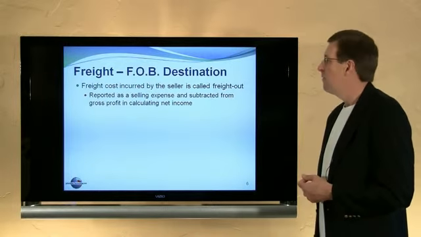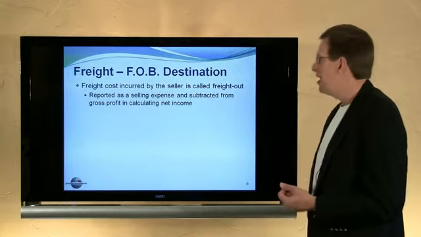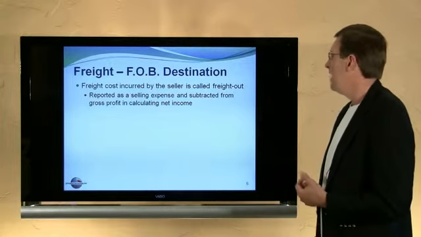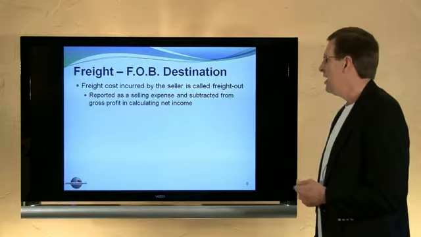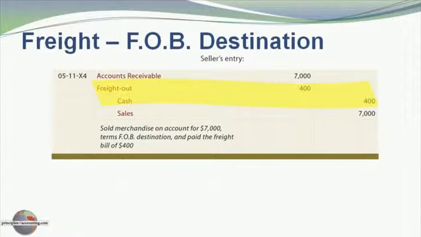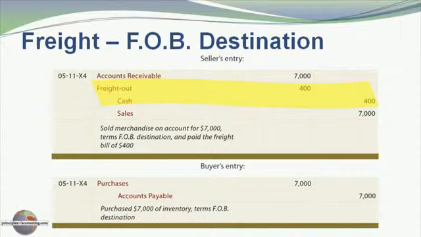Let's look at the accounting for freight. FOB destination. The freight cost will be incurred by the seller. It's called freight out. It's a selling expense that's to be subtracted from gross profit in arriving at net income. And so let's look at the journal entry here. There, in addition to our $7,000 sale, debit accounts receivable and credit sale, within that compound journal entry is a debit to freight out and a credit to cash to represent the payment of the freight cost incurred by the seller. The buyer's entry for this transaction would merely debit purchases and credit accounts payable. Nothing is recorded relative to the freight since the buyer has no duty with respect to the freight.